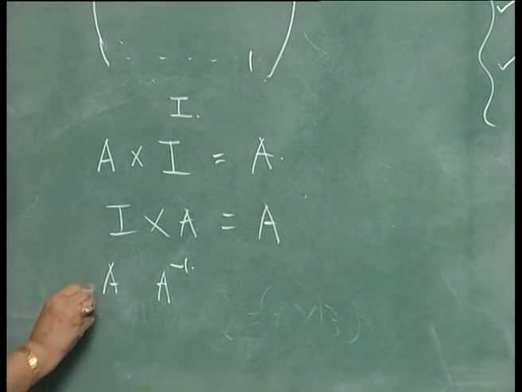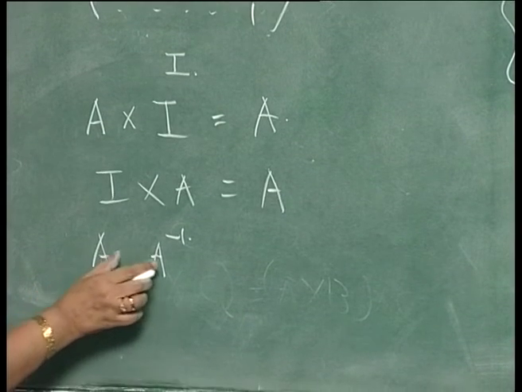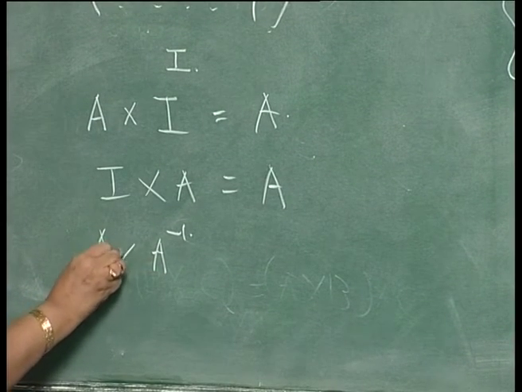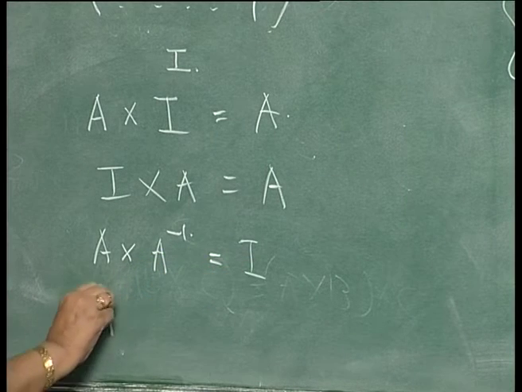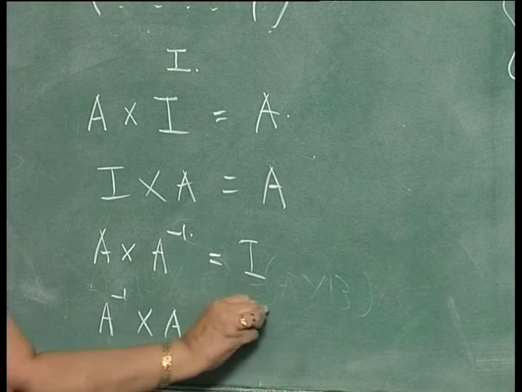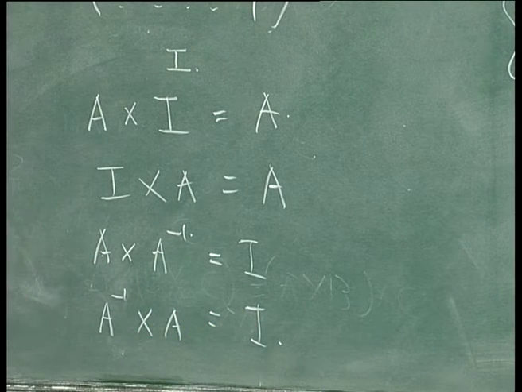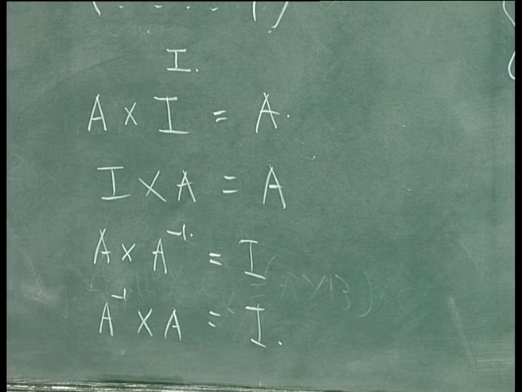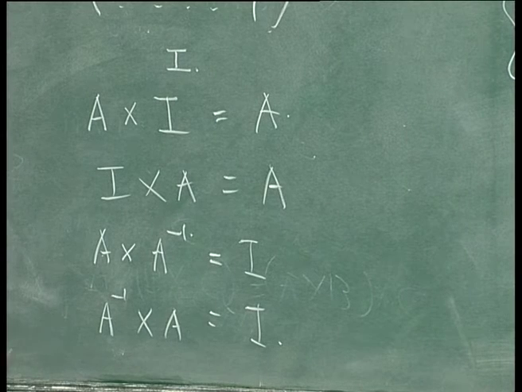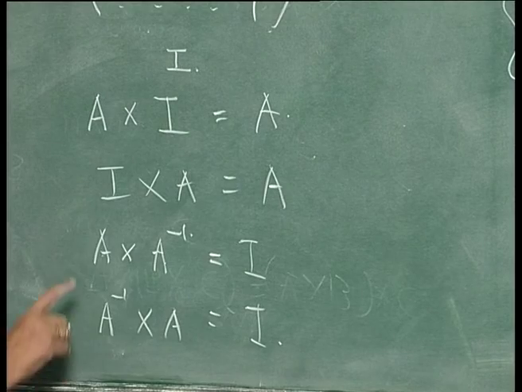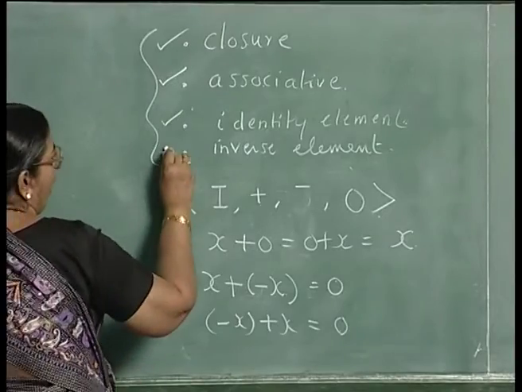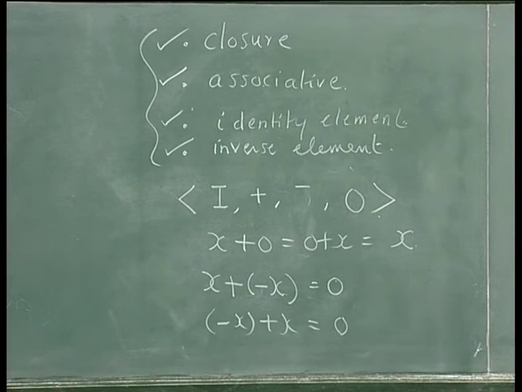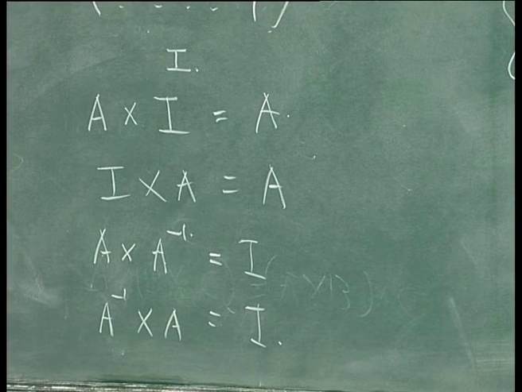We know that if A is a non-singular matrix, A inverse will also be a non-singular matrix, and A into A inverse will be equal to I, and A inverse into A will be I. So, for each non-singular n by n matrix, you have an inverse matrix of size n by n such that the product is equal to I. So, for every non-singular matrix you also have an inverse element. So, all these 4 properties are satisfied. So, this is an example of a group.